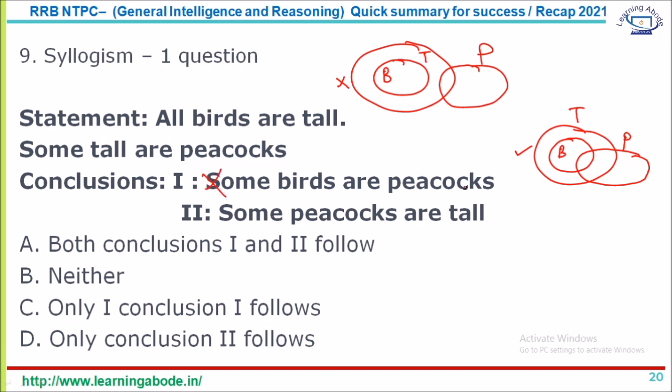Now some peacocks are tall. Now in both the cases, some peacocks are tall, yes. Here also peacock is part of tall. Here in both the cases peacock is part of tall. So some peacocks are tall, it follows always. So the answer is only conclusion 2 follows. So this is a typical syllogism question.